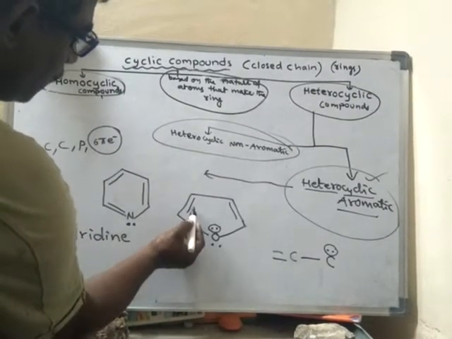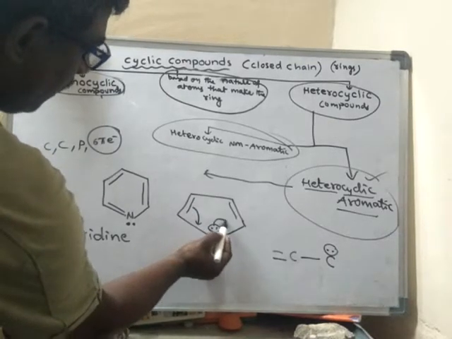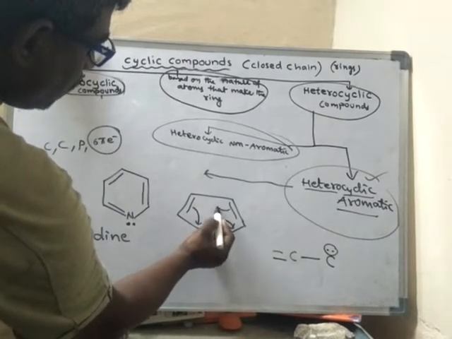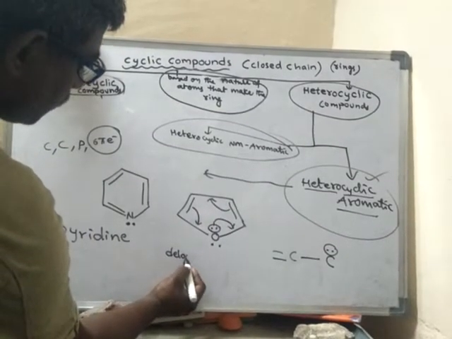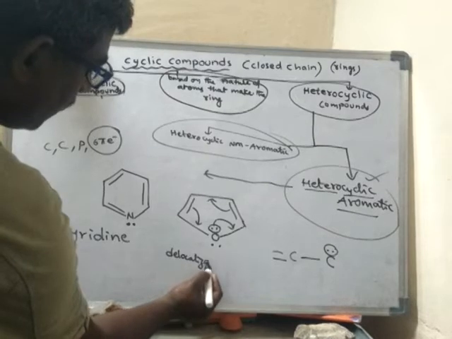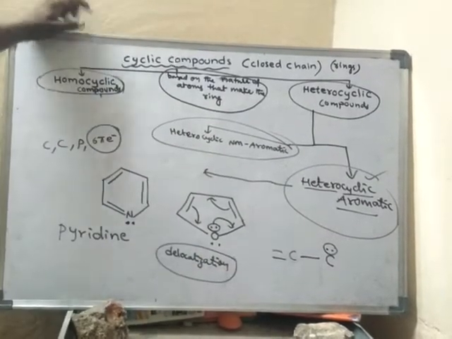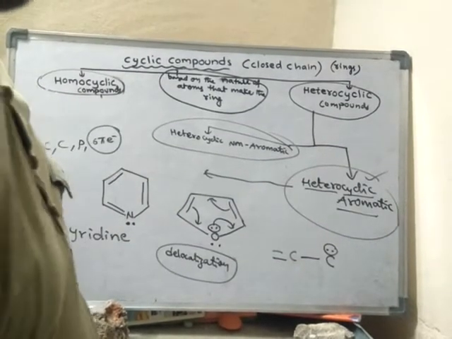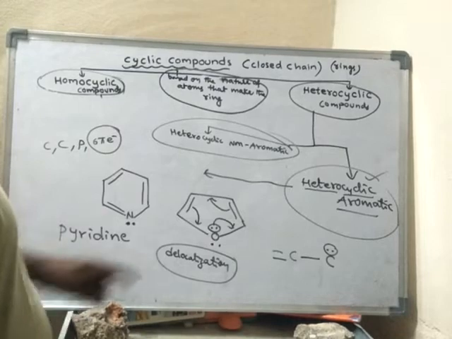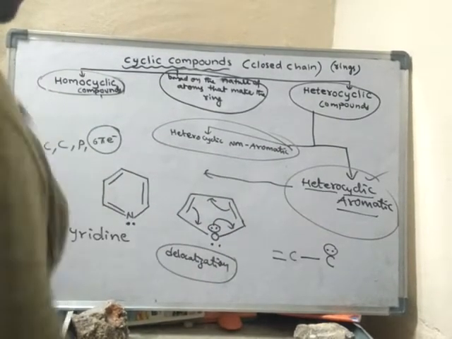Delocalization means shifting of bonds. So this bond will shift here, this lone pair of electrons will shift here, and this bond will shift here. When delocalization is there, then it is said to be a conjugated system. Conjugated system contains delocalization. So here delocalization is possible, hence it is a conjugated system.